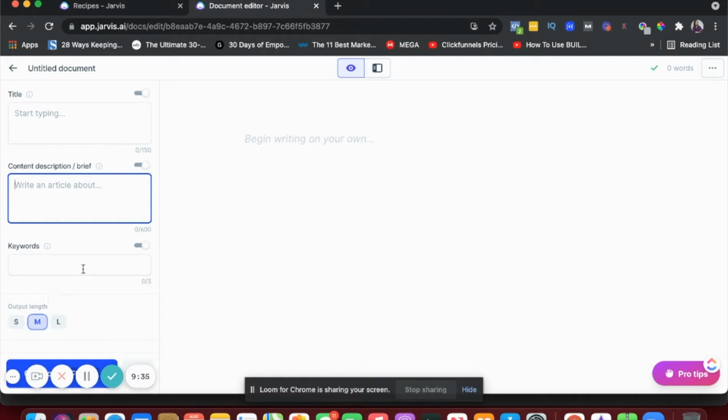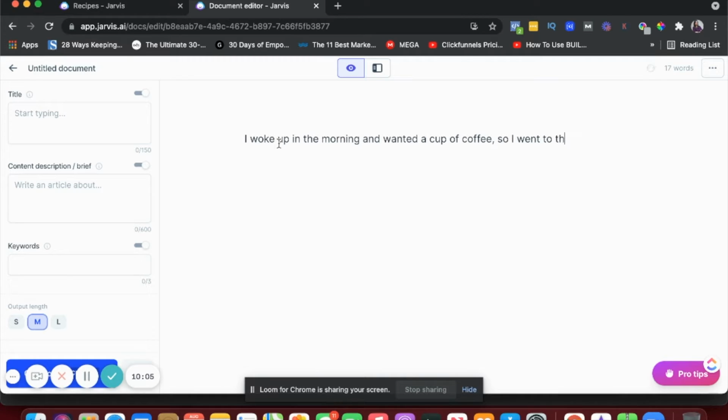And then output length. I'll give you an example. Like I mentioned earlier, Jarvis predicts what content will come next based on the context, right? So let's say I wrote, I woke up in the morning and wanted a cup of coffee.